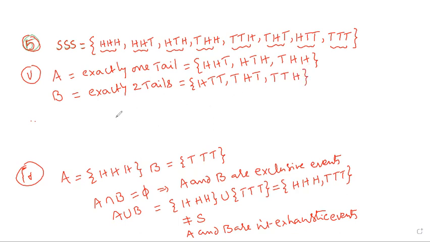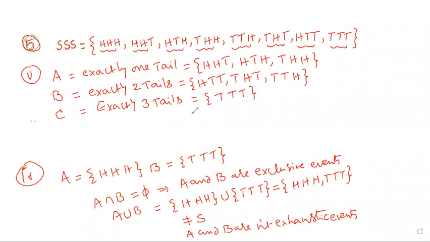Next, C. I will write exactly three tails. Write down exactly three tails. That is TTT. Okay?